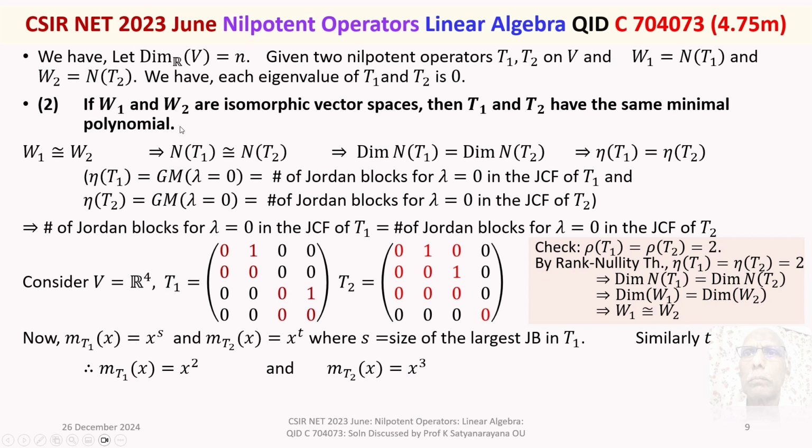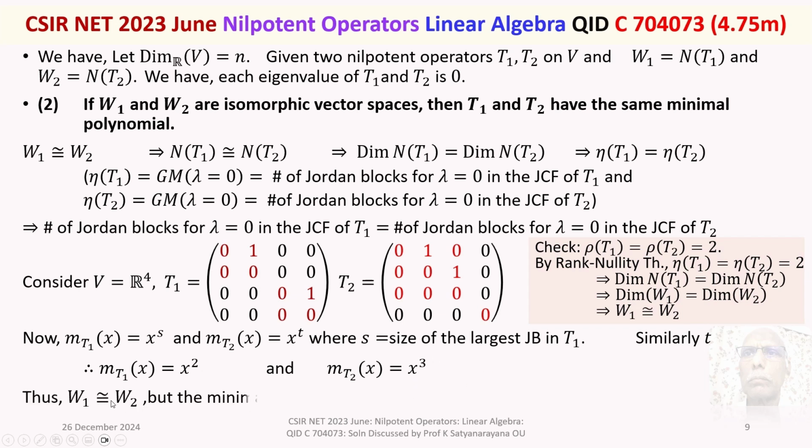So, you have the hypothesis that W1 and W2 are isomorphic vector spaces, but T1 and T2 do not have the same minimal polynomial. One has the minimal polynomial x square, the other has the minimal polynomial x cube. They are not equal.